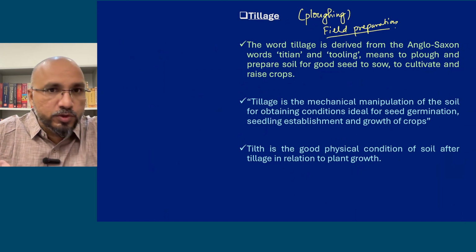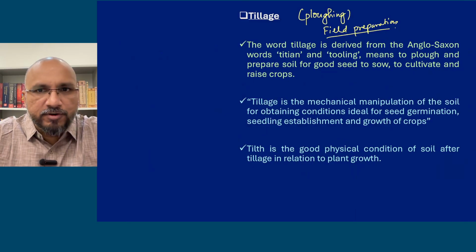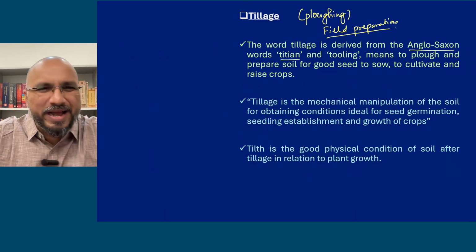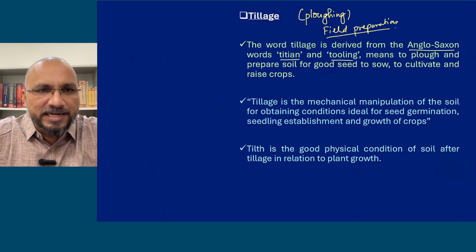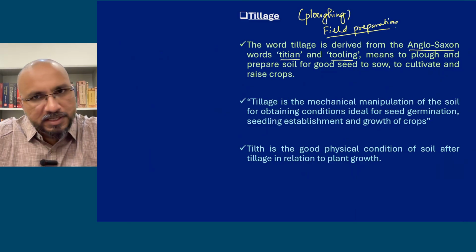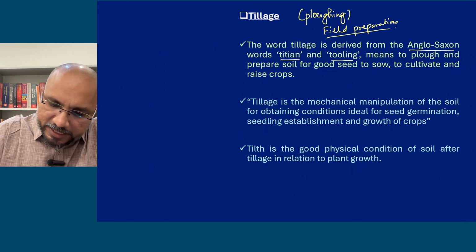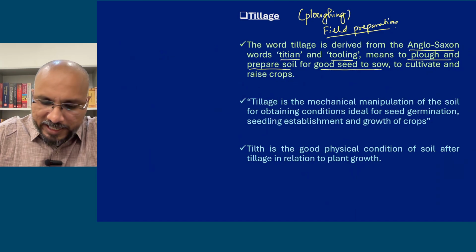Okay, tillage. So this tillage word is derived from Anglo-Saxon words Titian or tooling. So Anglo-Saxon, it is Old English. So Germanic tribes who established themselves or who started living in England. So Germanic tribes, वो ओल्ड इंग्लिश की बात कर रहे हैं हम लोग. सो एंग्लो सैक्सन आफ्टर 5th century. So old English, this tillage term is derived from Titian or tooling, which means to plow and prepare soil for good seed to sow, to cultivate and raise the crop.